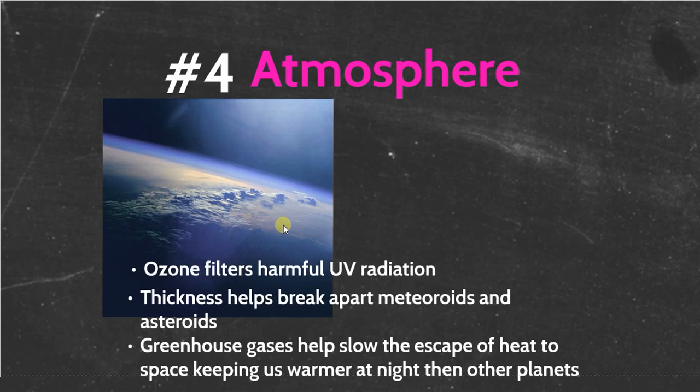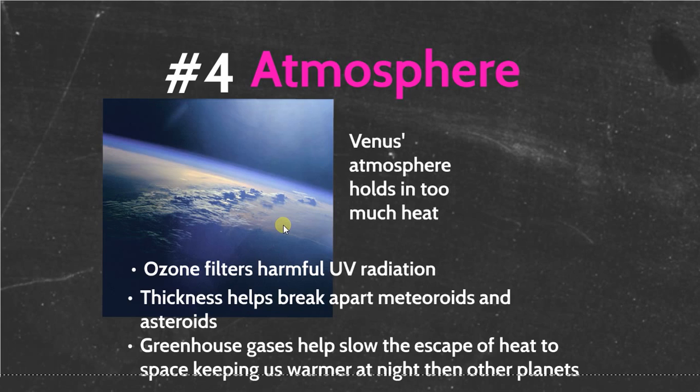And the greenhouse gases that exist in our atmosphere, the very small, tiny amount that we have in the atmosphere, actually help it slow the escape of heat to space, keeping us warm at night. Now, Venus has way too thick of an atmosphere, and it's got way more greenhouse gases than we do. A lot more greenhouse gases than we do. So it holds on to its heat way too well.